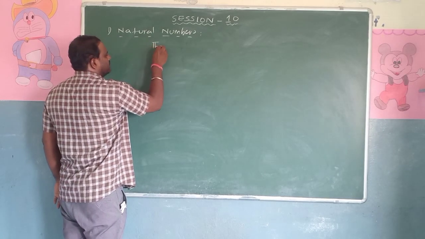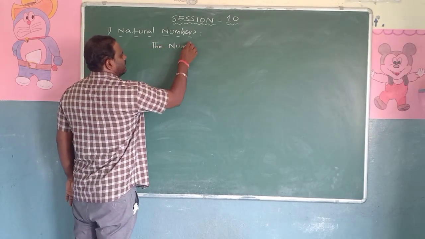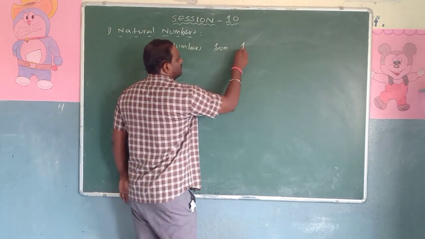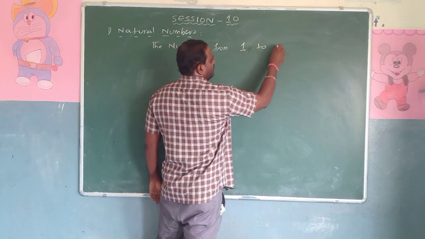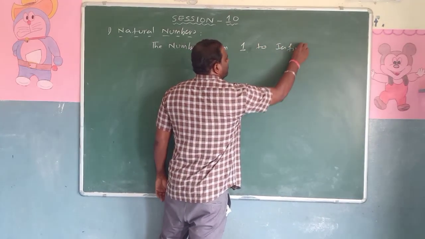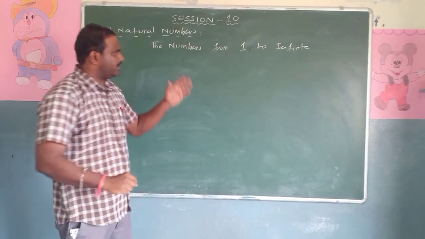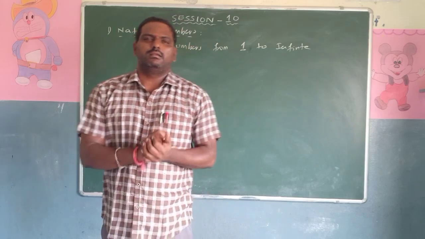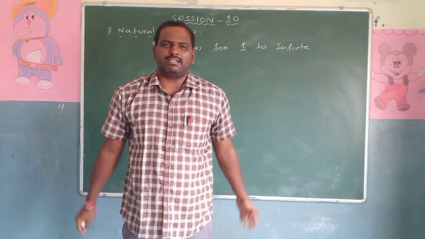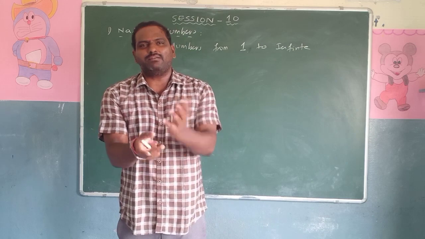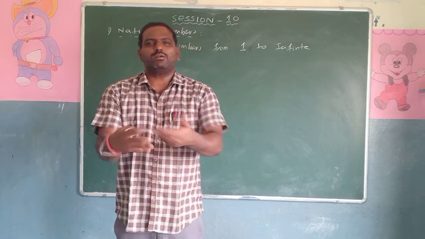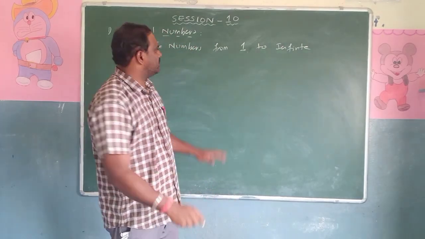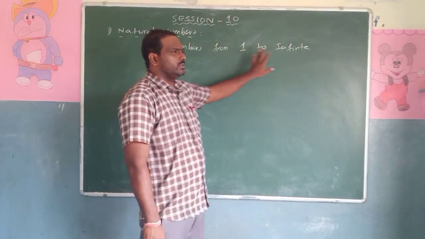The numbers from 1 to infinite. What do you mean by infinite? Can you tell what is the largest number? If you say 1 lakh, 1 lakh 1 is there. 10 lakhs, 10 lakh 1 is there. 10 crores, 10 crores 1 is there. So what is the largest number, you don't know. So what is the definition? The numbers from 1 to infinite.